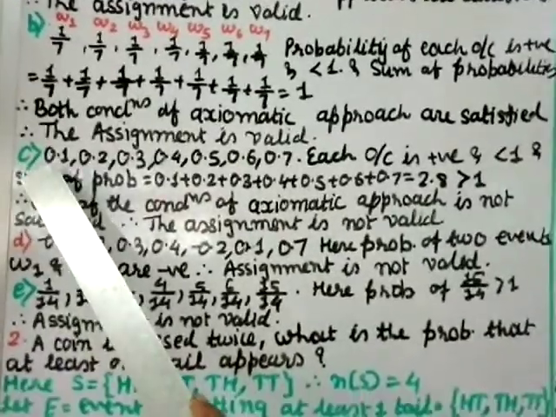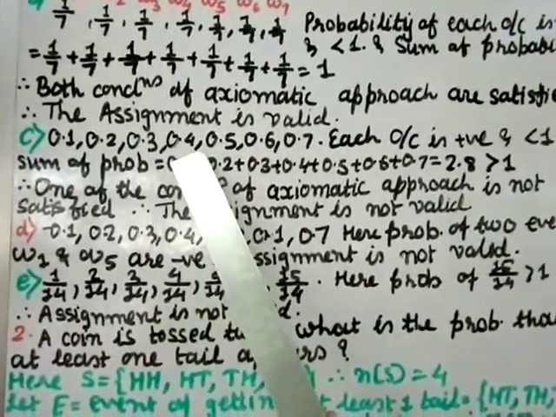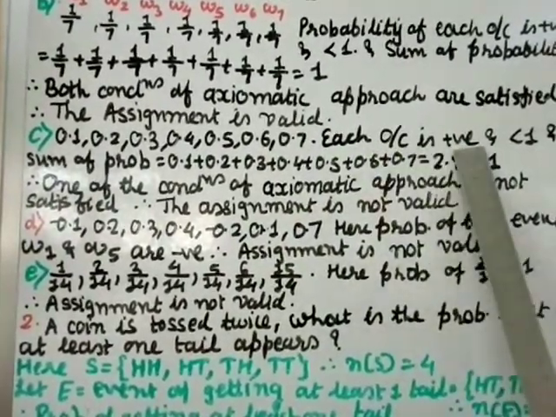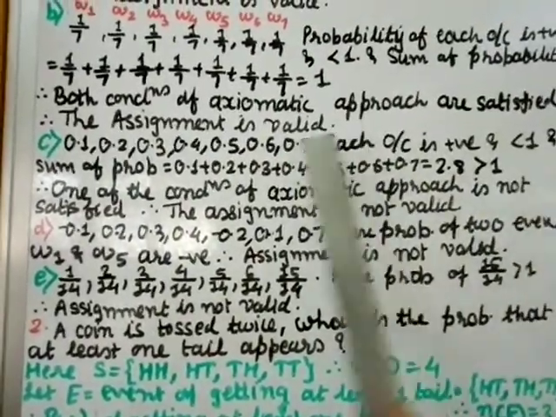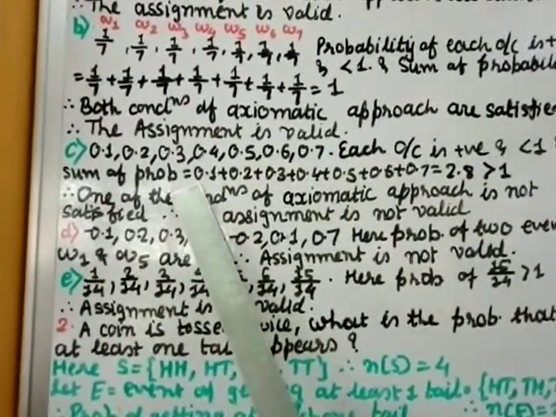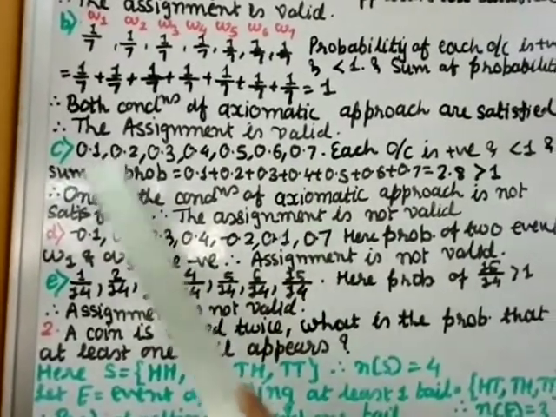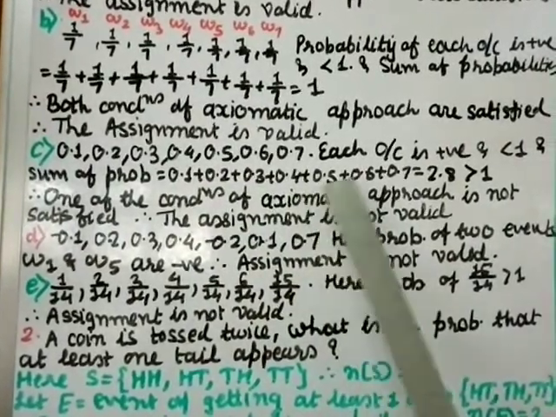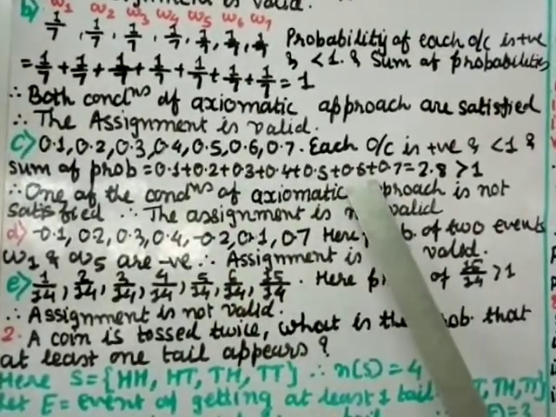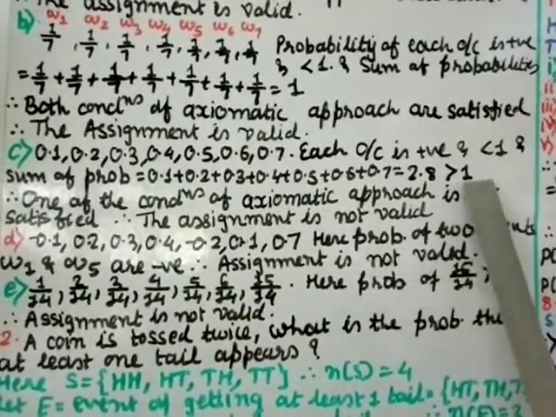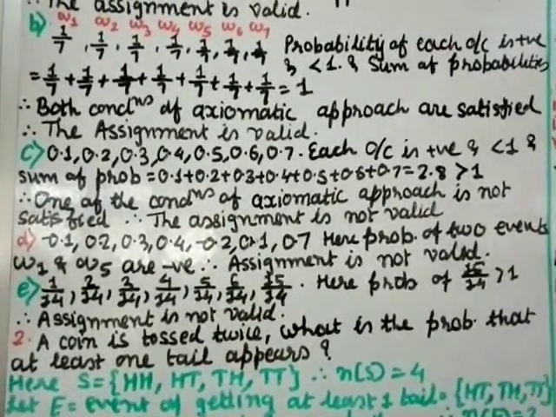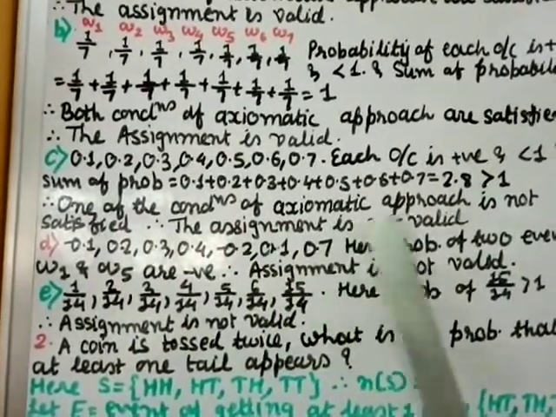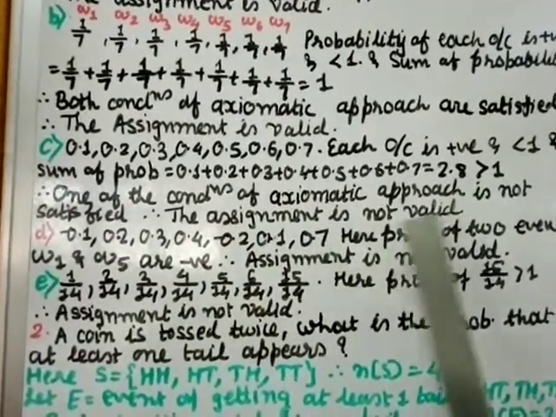Part C, 0.1, 0.2, 0.3, 0.4, 0.5, 0.6, 0.7. Now here each outcome is positive, right? You can see it is all positive and all are less than 1, and the sum of the probabilities. So let us sum up all these outcomes. This will be 0.1 plus 0.2 plus 0.3 plus 0.4 plus 0.5 plus 0.6 plus 0.7. If you add up together, the sum is 2.8, which is greater than 1. So this one axiom is not satisfied. One of the conditions of axiomatic approach is not satisfied, therefore the assignment is not valid.